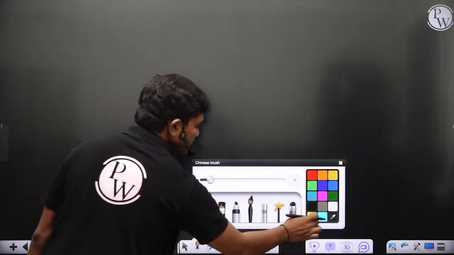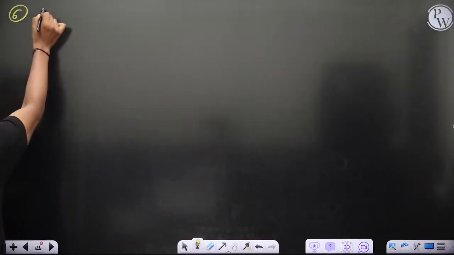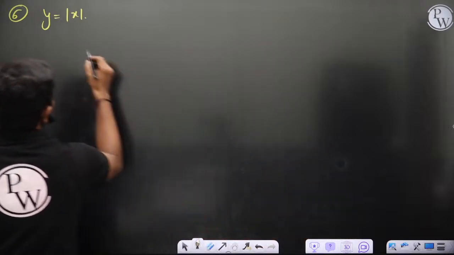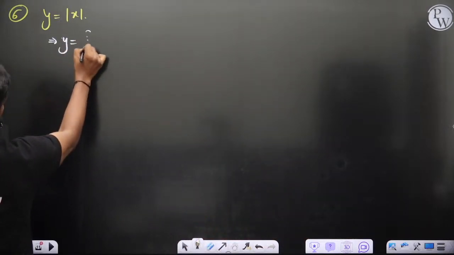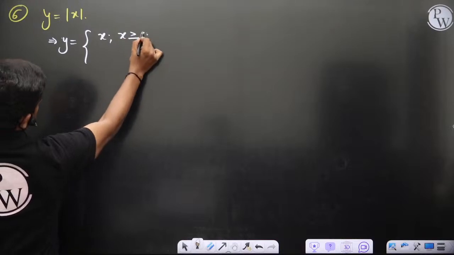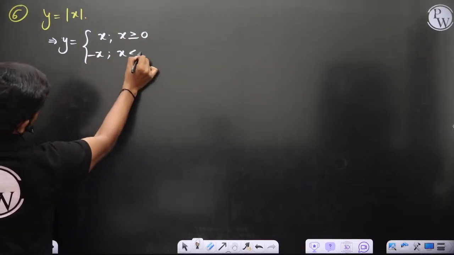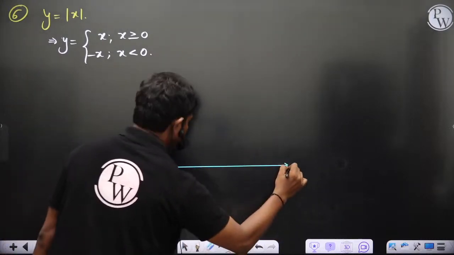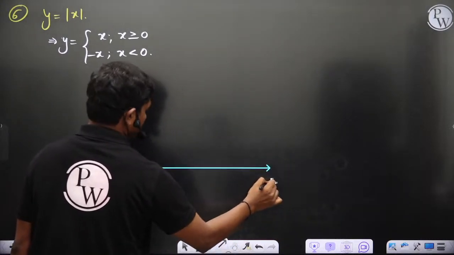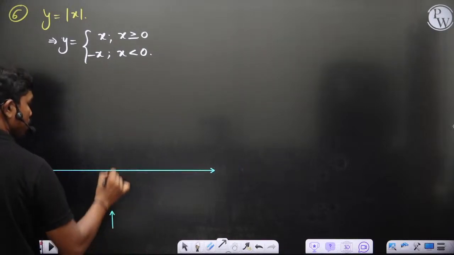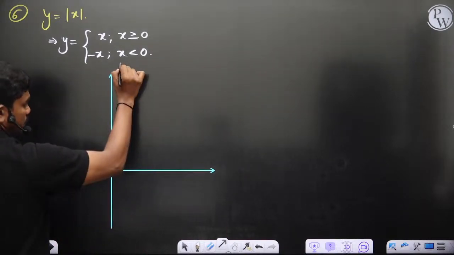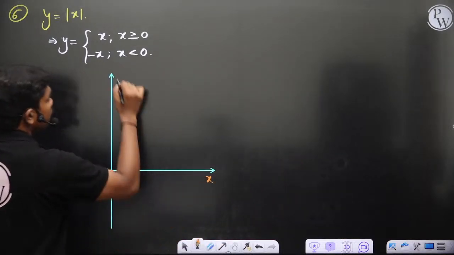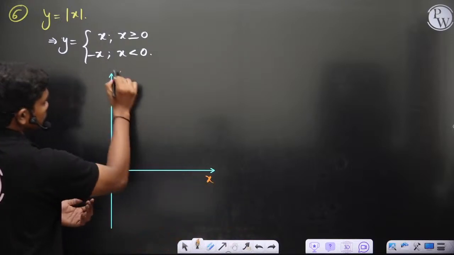Now let us see the graph of mod x once before we move to other graphs. y equal to mod x, and we know this function is defined in such a way: y is equal to x for x greater than or equal to 0, and y is equal to minus x if x is less than 0. So if you plot these two lines, let's see what you'll get. This is x axis, and this is y axis. Clear? So origin, x and y. Now clearly you know this mod x function is always positive for any value of x.